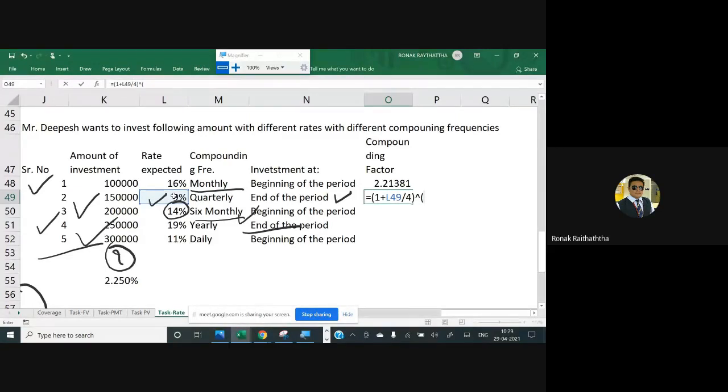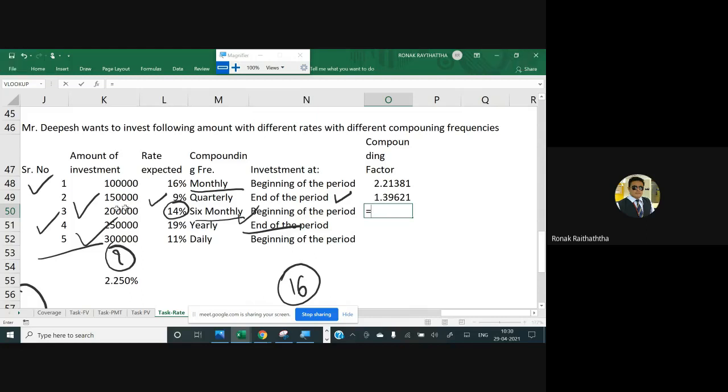So there has to be 16. But you'll not be getting the interest for 1 quarter because you are investing at the end of the period. So 1 quarter's interest will not be given to you. So total number of periods shall be 15. So I can just write it 16 minus 1, or I may also write it 15. I'm writing it 16 minus 1 so that whenever you will be referring it back from your Excel file, you will be able to know that why I have put 15 instead of 16 there. Pressing enter.